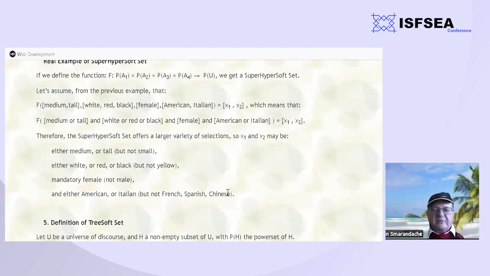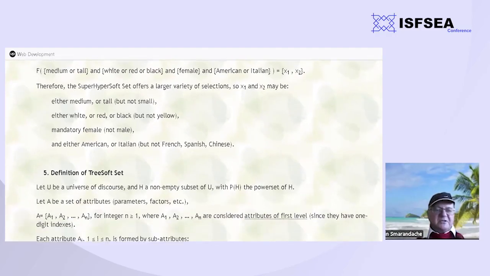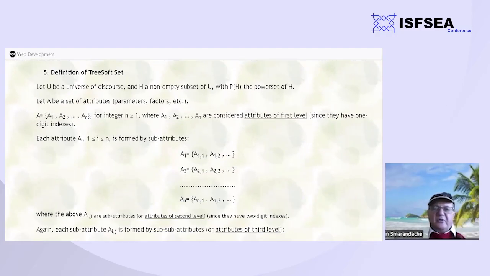So according to the other one, we have a multitude of alternatives for such a kind of superhyper subset. That's why it's a little more difficult to work with this one, but this occurs in our everyday life. Now, the tree subset is inspired from the tree graph.